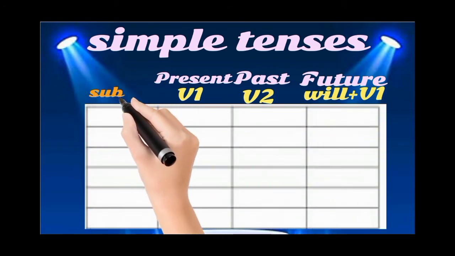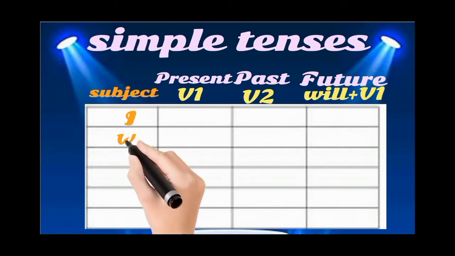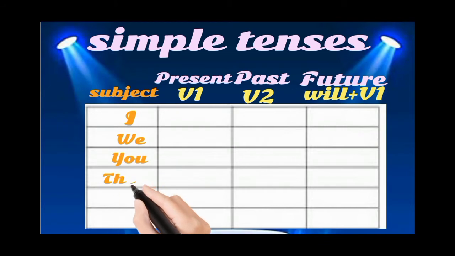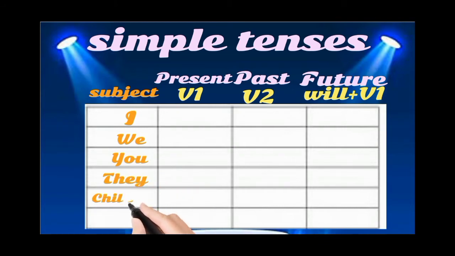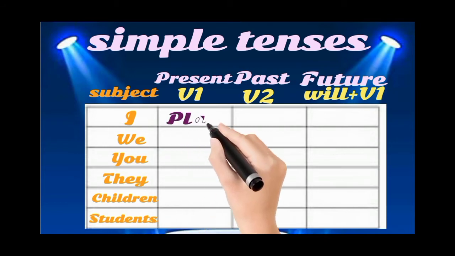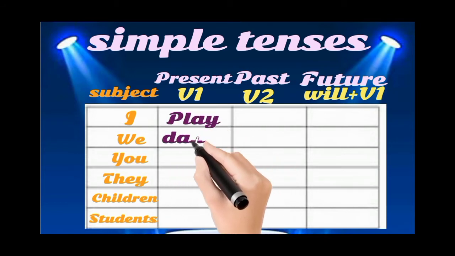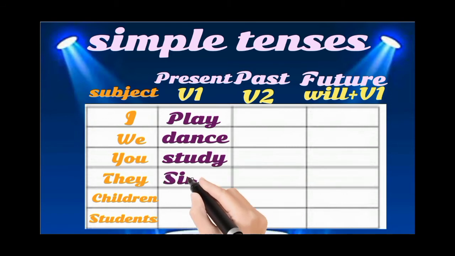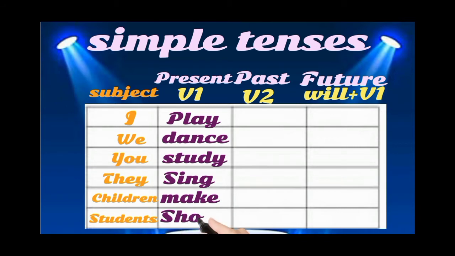You will clearly understand how to make present, past, and future sentences and how to differentiate between them. If we take the subject I, we is considered first person, you is second person, and they is plural. Children, students are examples of plural nouns. You can take any plural noun.